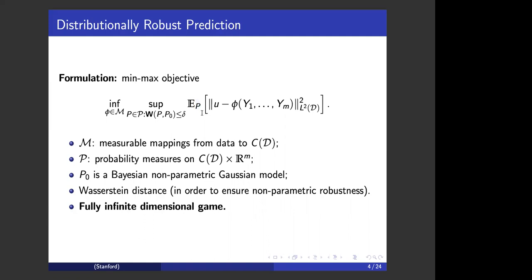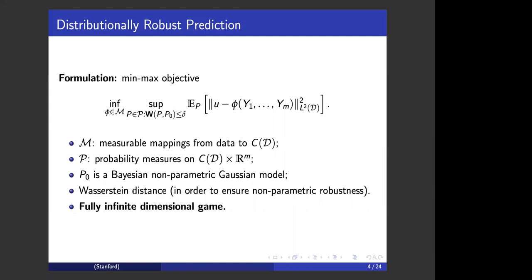In particular, the adversary's chosen model P can be non-Gaussian. We further constrain the adversary's chosen model P to be within a delta distance of the user-specified P0. We'll define the Wasserstein distance in the next few slides.